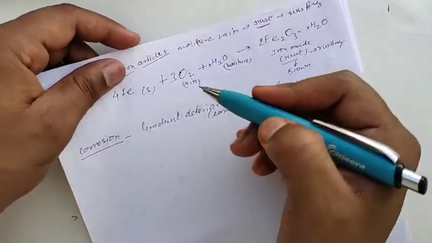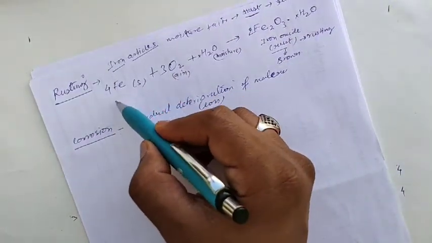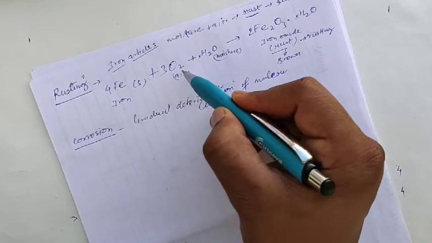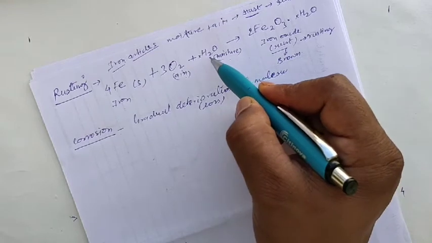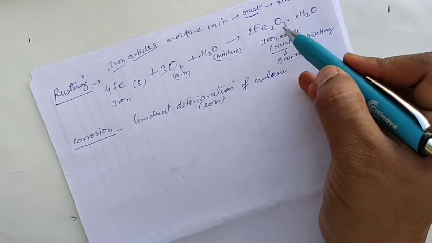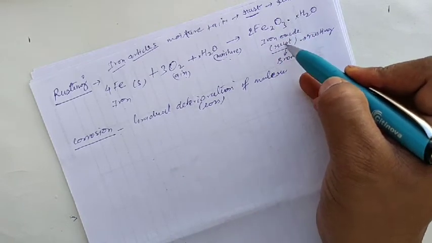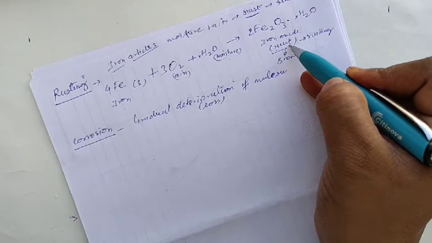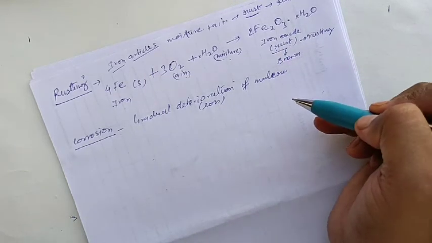How will you represent it with the chemical reaction? This is an iron article. When it reacts with oxygen that comes from the air and moisture, meaning water vapors, they form iron oxide, Fe2O3. Iron oxide is brown in color and that is called rust. This formation of rust is called rusting.